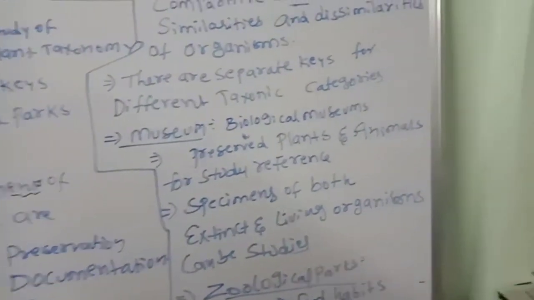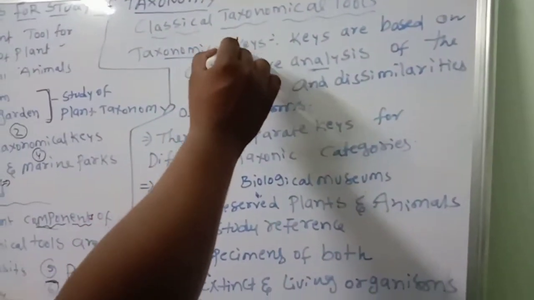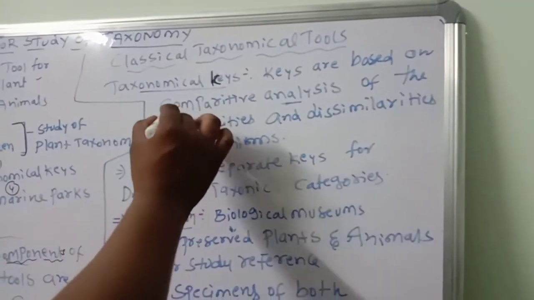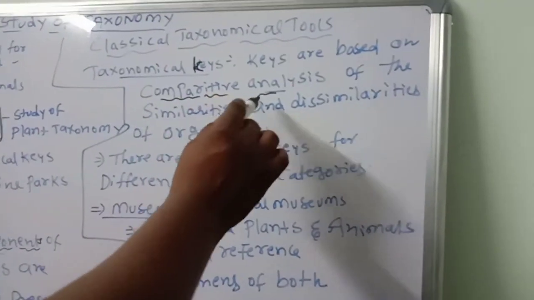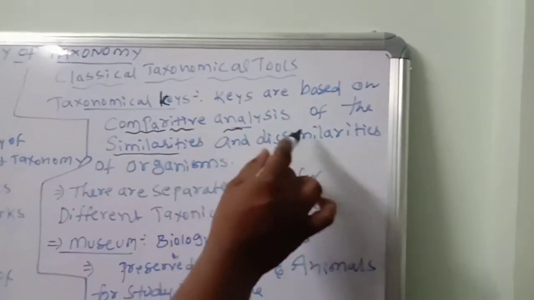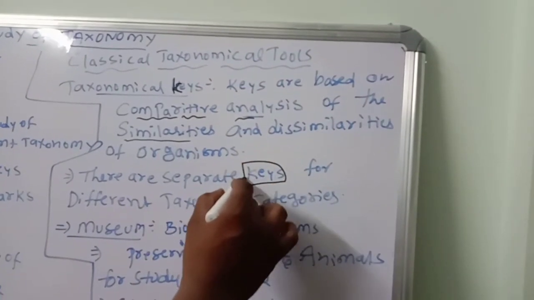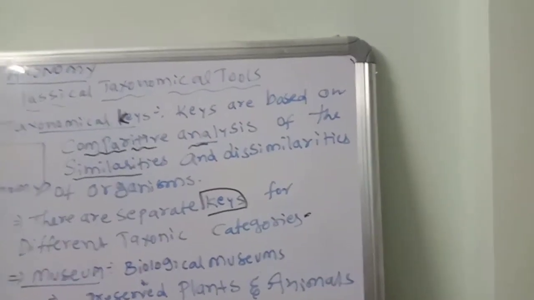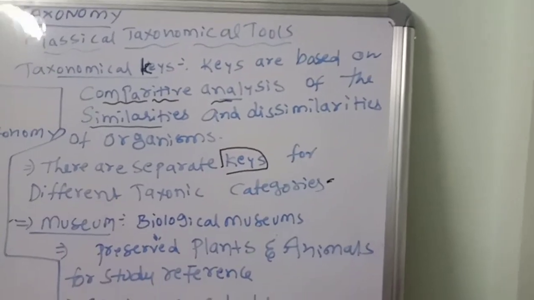Next, classical taxonomical tools. The taxonomical keys. First one is key. What is key? Key means not our regular key. Keys are based on comparison: 2 legs, 3 legs, 2 legs, 4 legs. Like that, a comparative analysis of the similarities and dissimilarities of organisms. There are separate keys for different taxonomic categories.